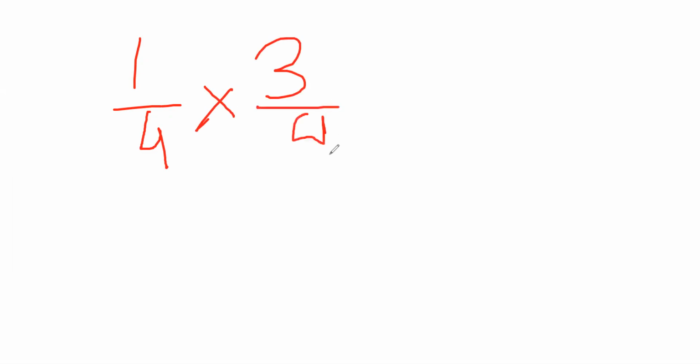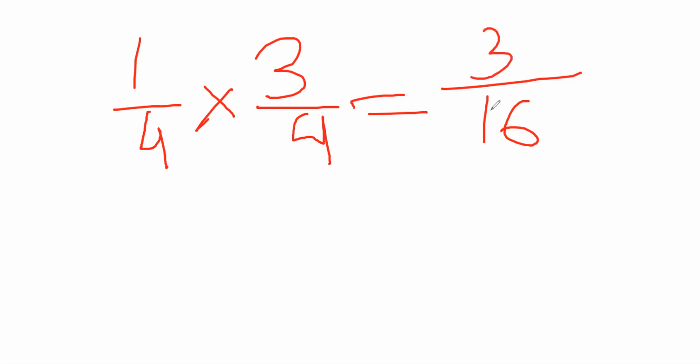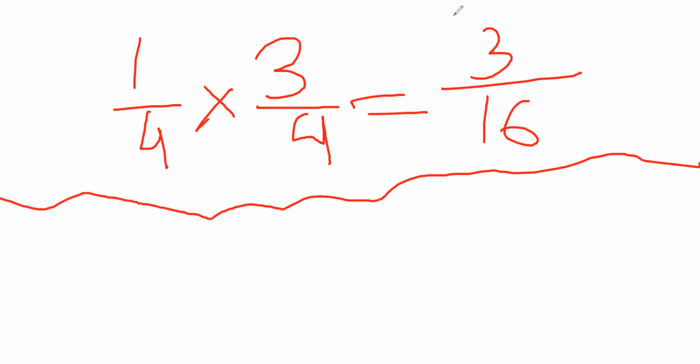The simplest example that I want to take is 1/4 into 3/4. Now, this is very simple. 4 and 4 will be multiplied and it will be 16, and 3 into 1 will be 3. Nothing was difficult over here. But the difficulty will be more. So, ready for the difficulty?